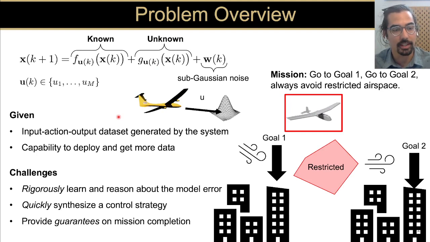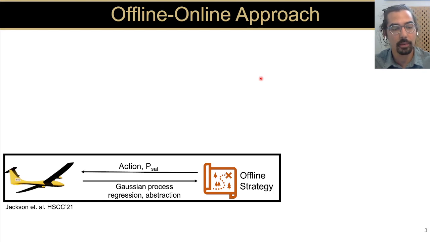The challenges that we're addressing in this research is how to rigorously learn about this unknown component of the dynamics, quickly synthesize a control strategy, and then provide guarantees on this strategy of accomplishing this mission. In order to accomplish this, we build off of work that we presented at HSCC 2021, where we consider just the offline case. We use the static data set to perform Gaussian process regression and learn the unknown components of the dynamics. We use this regression to construct a finite state abstraction of the aircraft. We perform model checking on this abstraction to come up with this offline control strategy.